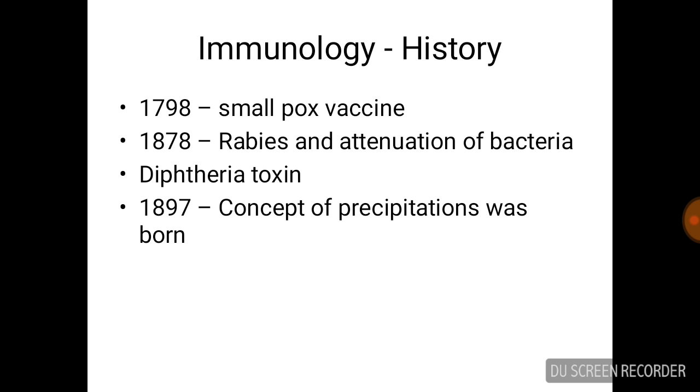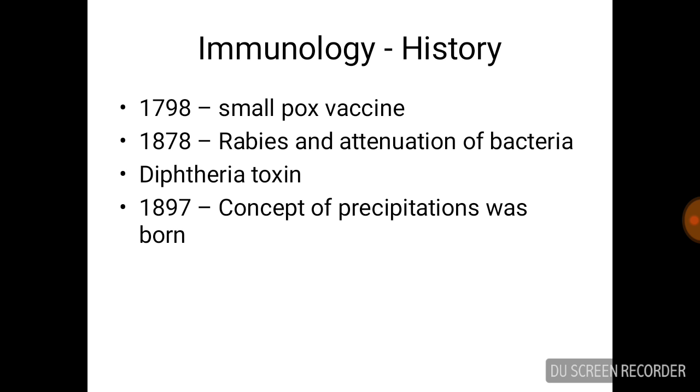So, in 1897, the concept of precipitation was born. Here, this helps to study the reaction of antigen with antibody. It forms the precipitation and antigen gets neutralized. Now, this is just a small introduction of history.